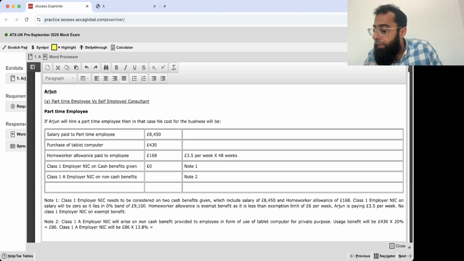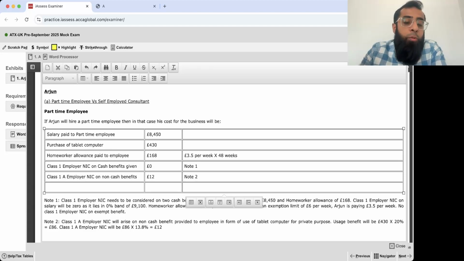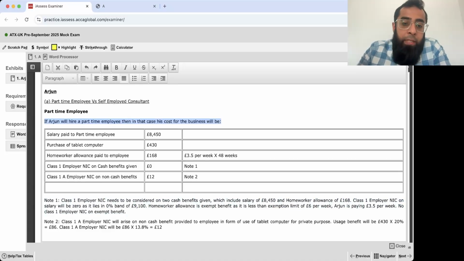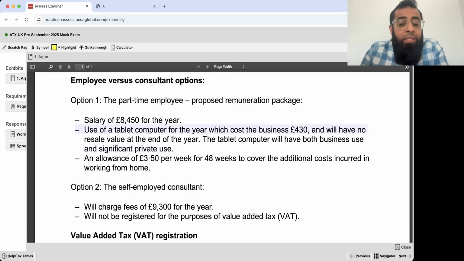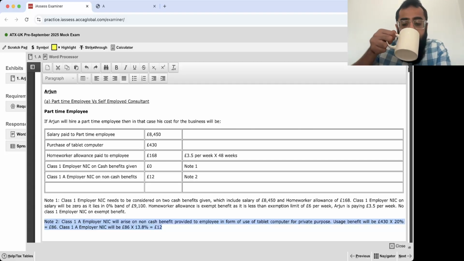Sir, will you repeat the things again? Yes, I will repeat. So that gives us 12 pounds. That is the class 1A employer NIC which will be payable. Sir, please repeat it again. See, if Arjun hires a part-time employee, he will pay a salary and purchase a tablet computer for the job. This is an outflow you will be making. You won't be doing anything if you hire a self-employed consultant. Since there is private use, there will be a usage benefit. On the usage benefit, there will be class 1A employer NIC. See, you are not an employee, you are the employer.